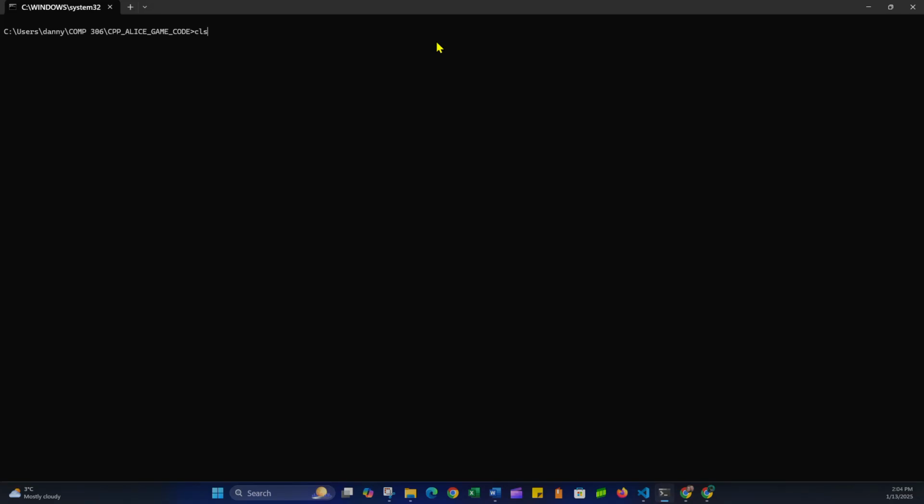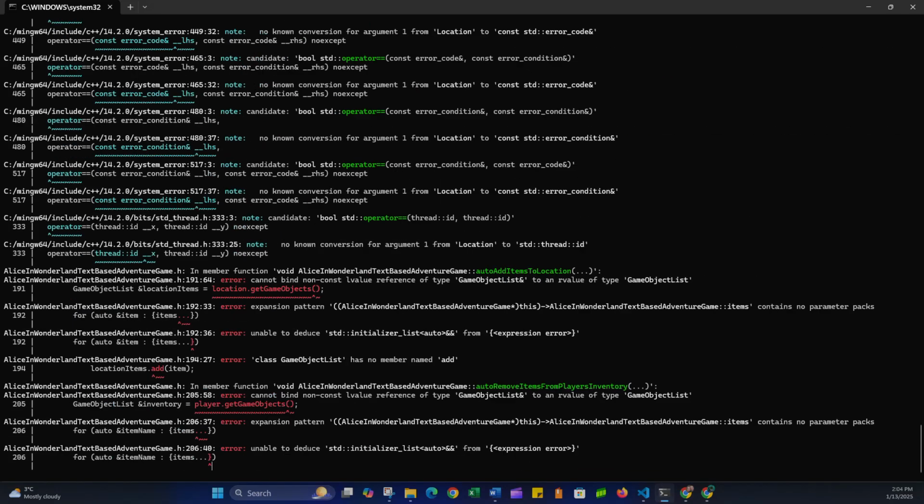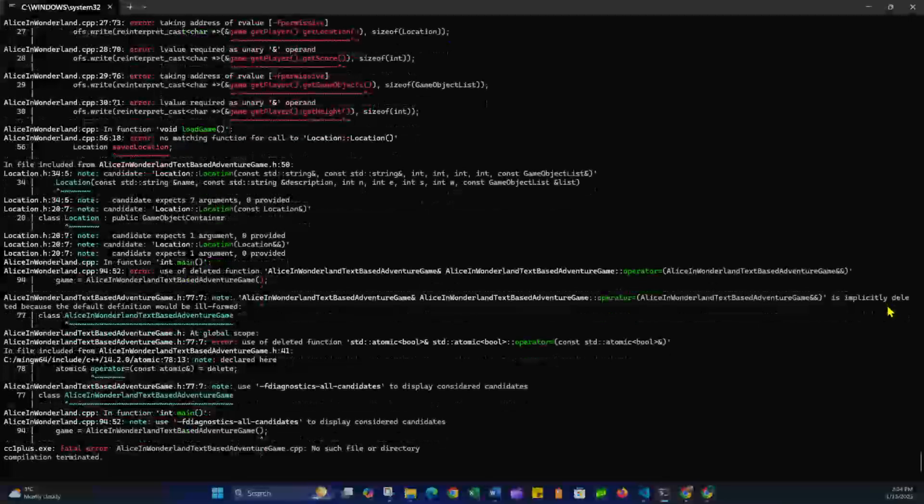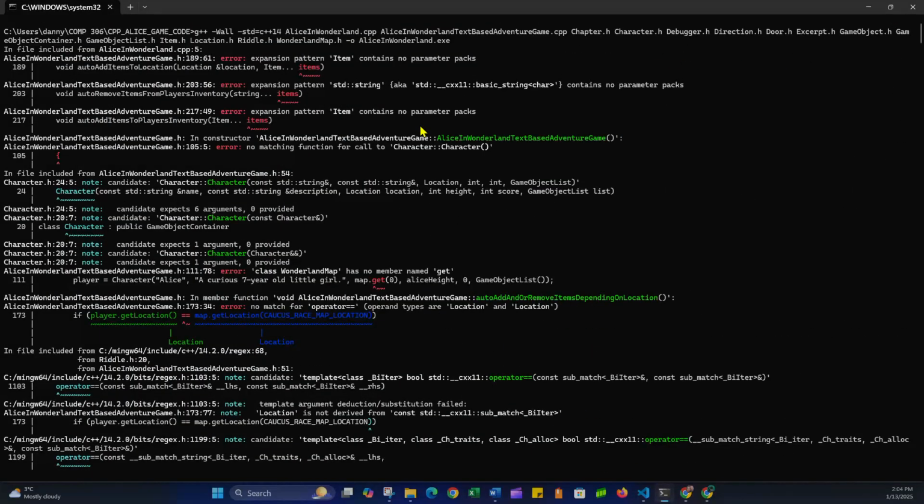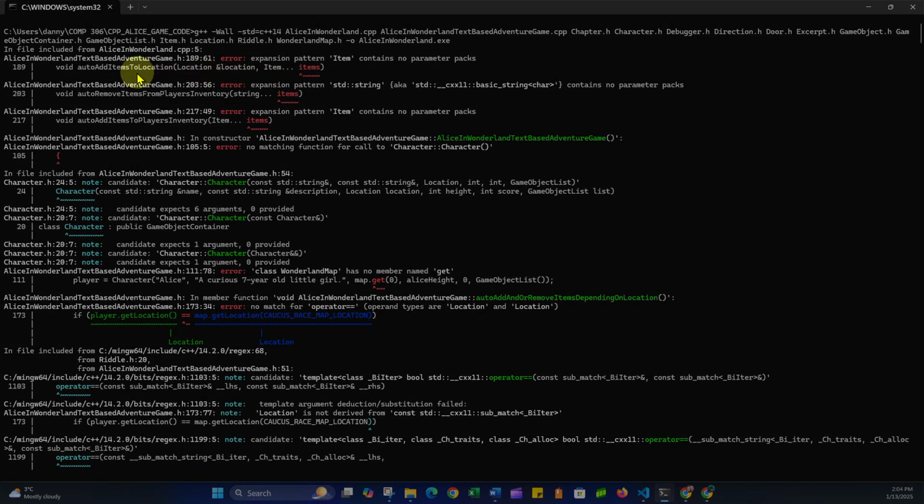Okay, so when we try to compile our final project for Comp 306, we get a lot of errors, but we deal with one at a time. In this case, the errors are in the file included from the Alice in Wonderland CPP file, the Alice in Wonderland text-based adventure game header file. On line 189, there's an error. On line 203, there's an error, and 217. So lots of errors, but they're all the same error.